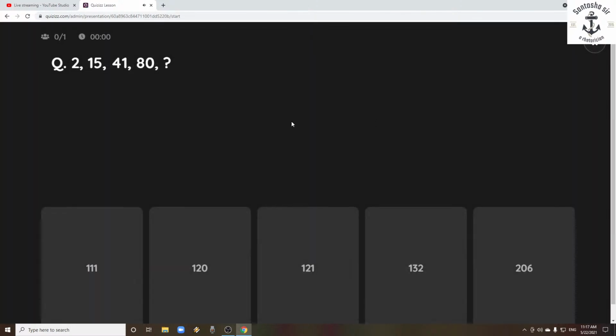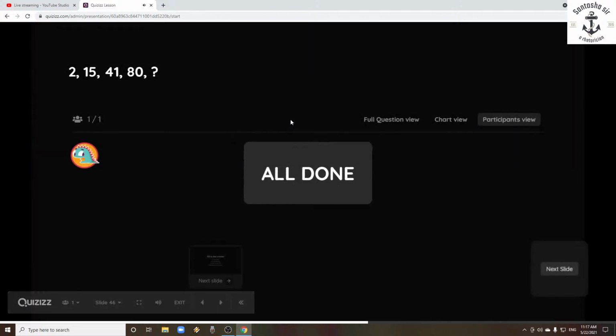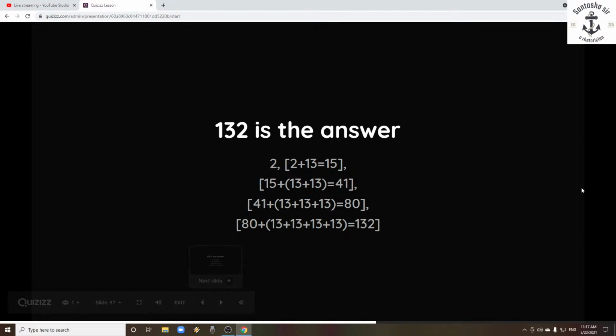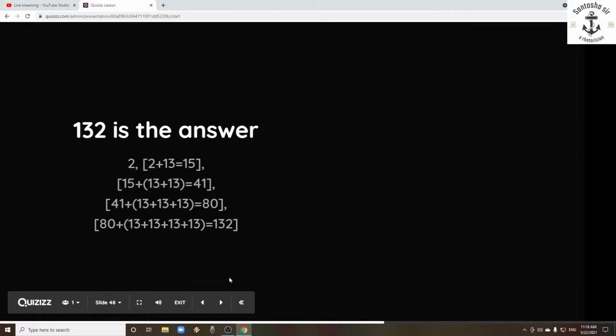Now here the series is 2, 15, 41, 80, and what comes next after this? The right option in the given 5 options is 132. And why is 132 the right answer? Because look here, 2 plus 13 equals 15. Then 15 plus 13 plus 13, 2 13s are added. Then 3 13s are added. To complete the series, you need to add 4 13s. So that is how the series is completed, and 132 is the right answer. So now quickly check the next question.